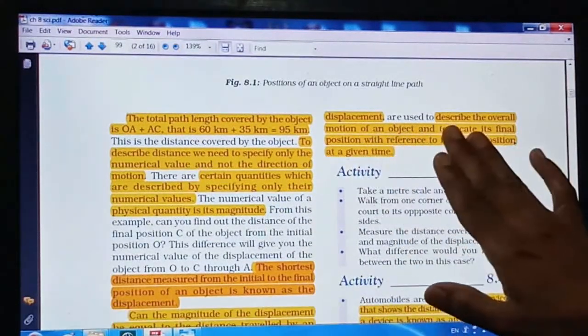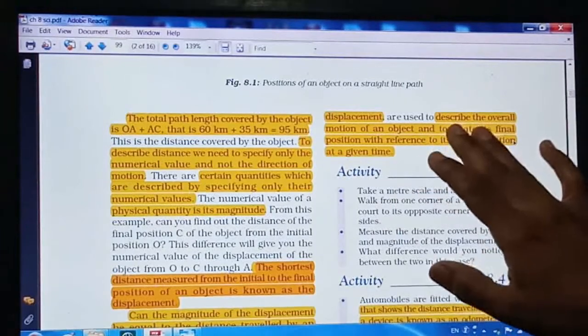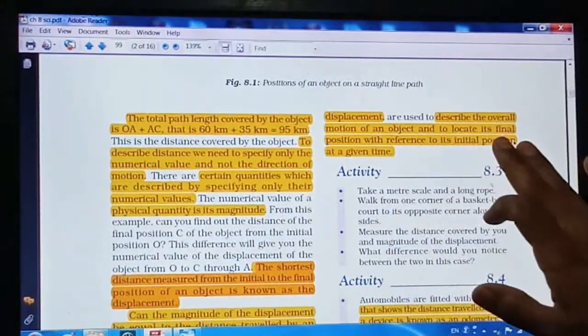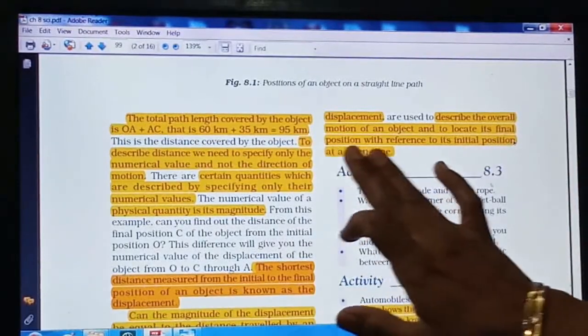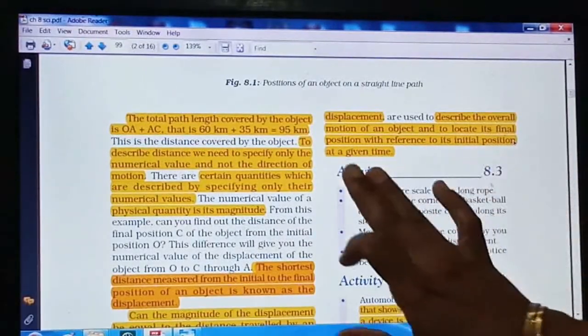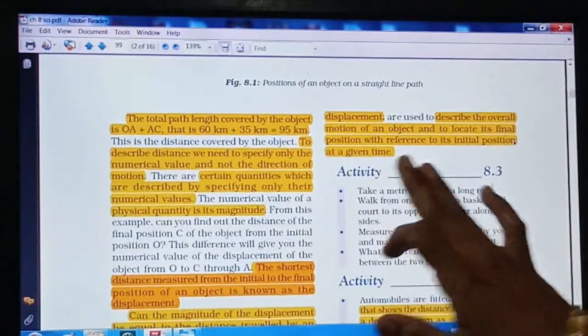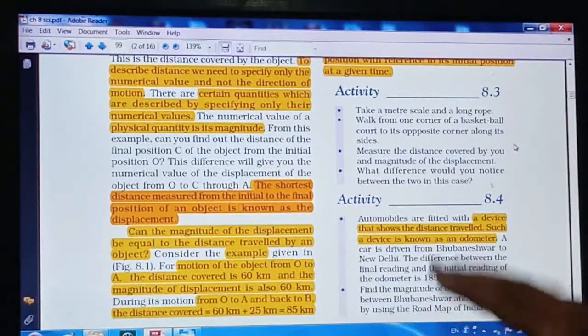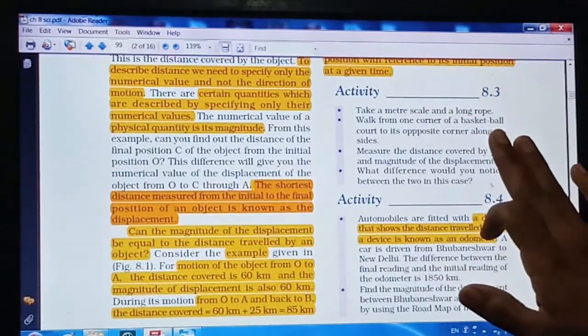Displacement is used to describe the overall motion of an object and to locate its final position with reference to its initial position at a given time. Remember this. Below that, an activity is given. Take a meter scale and a long rope.